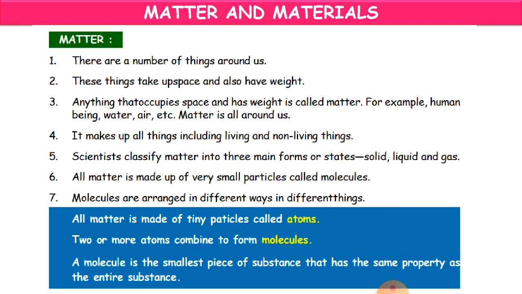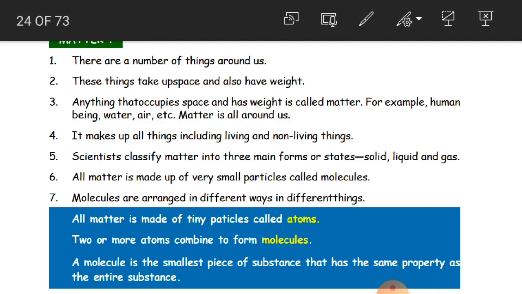They occupy some space and also have weight. So anything that occupies space and has weight is called matter.